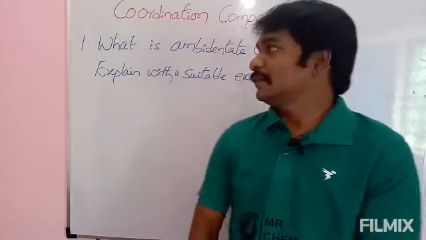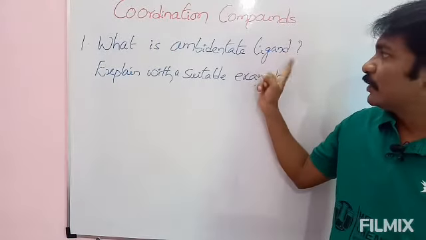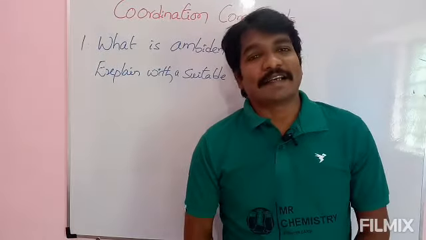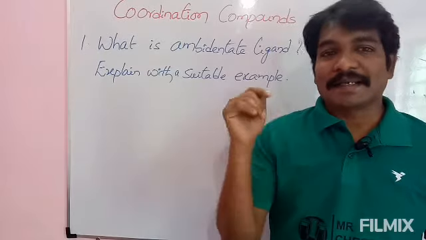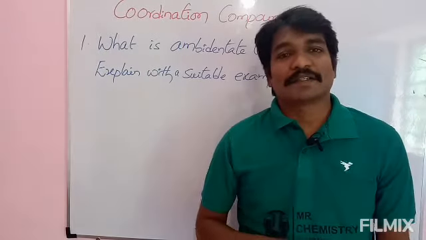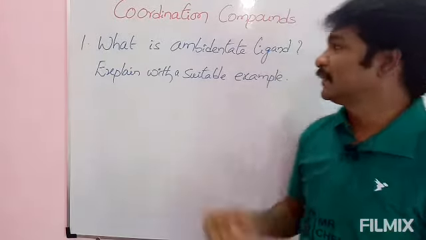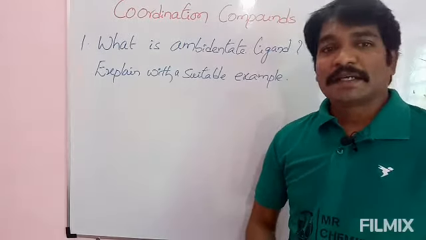Before starting the first question, first I will ask you one question. What is a ligand? See here, a ligand is nothing but a molecule or ion which is directly bonded with the central metal ion in a coordination compound. It may be a neutral molecule, or it may be an ion.